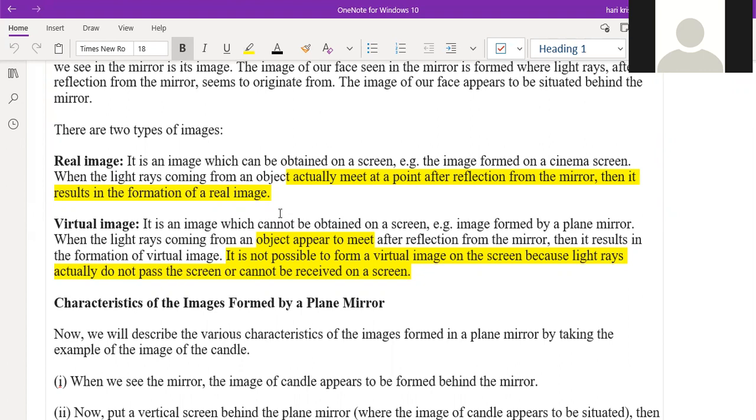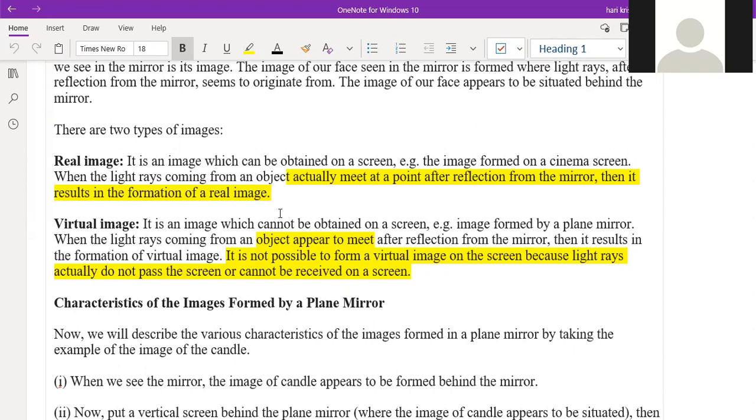So real image means whatever image is forming will appear on the screen after the reflection of the light. Okay, that is a real image. Whatever image you are seeing on TVs and screens, all these are real images. Cinema screens are also real images, because you can observe the image on the screen itself. Yes or no? Yes, sir.